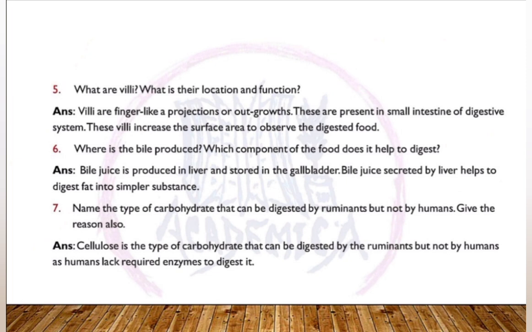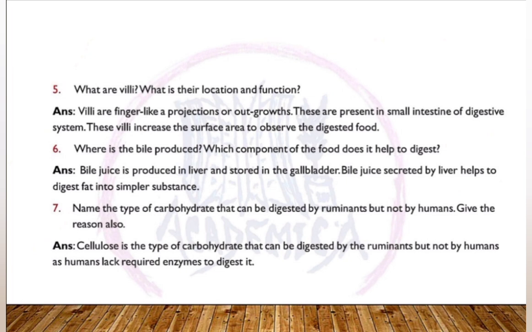Now the sixth one, where is the bile produced and which component of food does it help to digest? Answer is, bile juice is produced in the liver and stored in the gallbladder. Bile juice secreted by the liver helps to what? Digest fat into simpler substances.